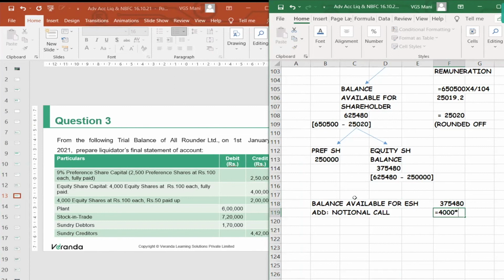If you collect the remaining 50, you'll be having totally 5,75,480. Payment per share to be made is 5,75,480 divided by, in such case, total number of shares will be 8,000 shares.